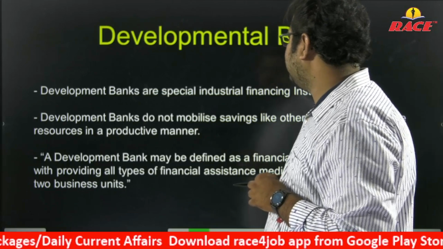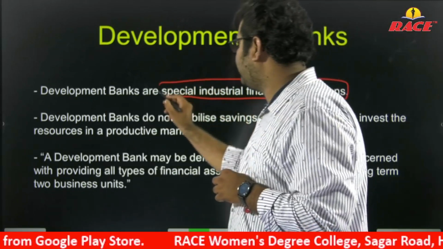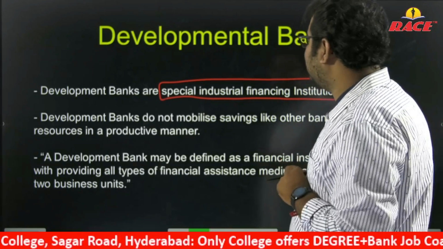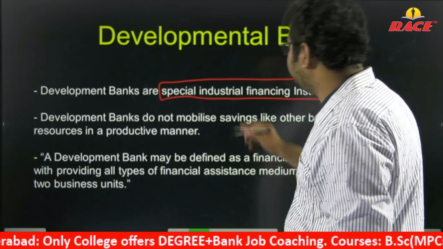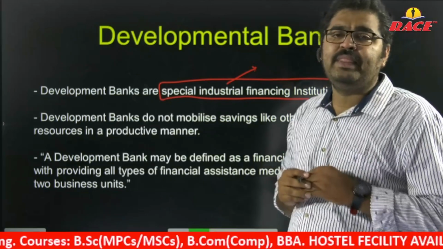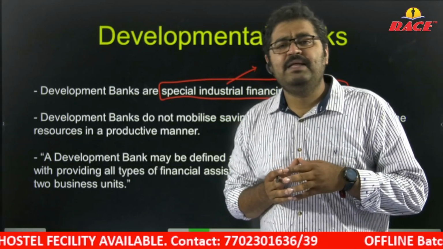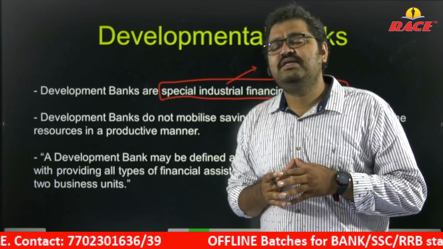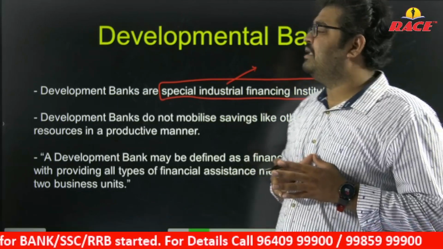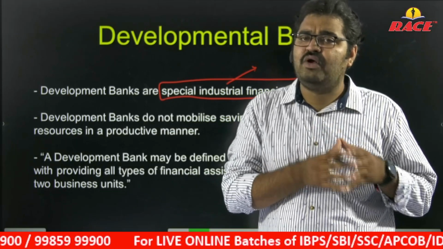Development banks are special industrial financing institutions. Yes, this is very important. The statement clearly states they will provide only industrial financing. Industrial financing means in an economy you have three types of sectors: primary, secondary, and tertiary. Industries and industrial growth are a part of the secondary sector. So the main aim of the development bank is to improve the secondary sector, that is the industrial sector of an economy, right?